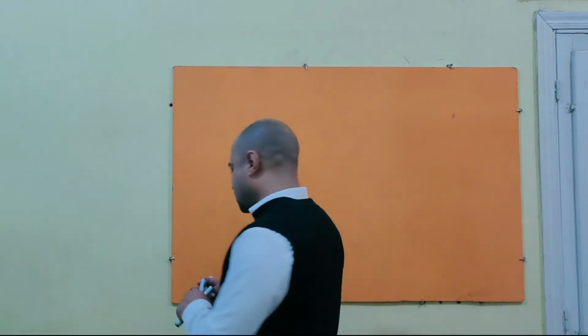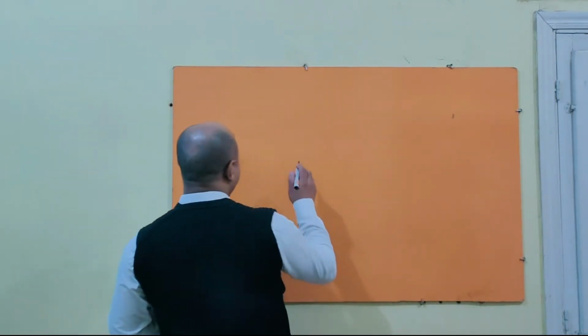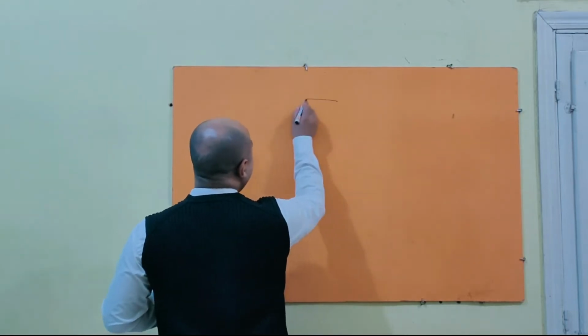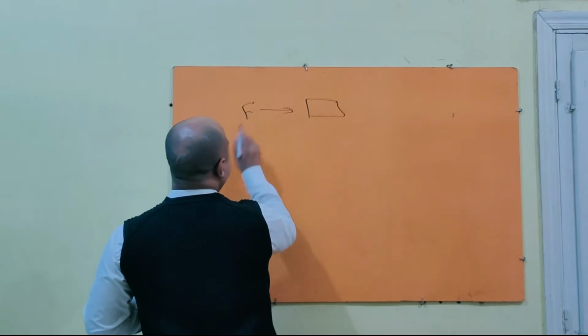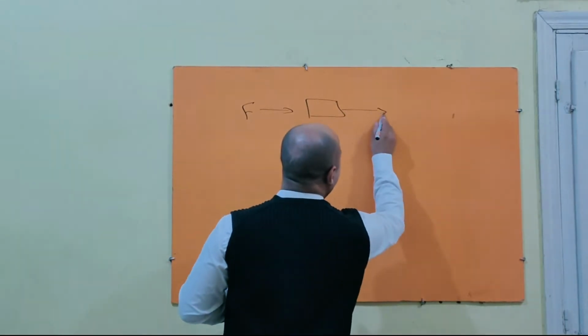We said that when a force acts upon an object, the object state should change. The object state means its acceleration. The object should acquire an acceleration. This is Newton's second law. If there is an object and a force acts upon it, the object should acquire an acceleration.